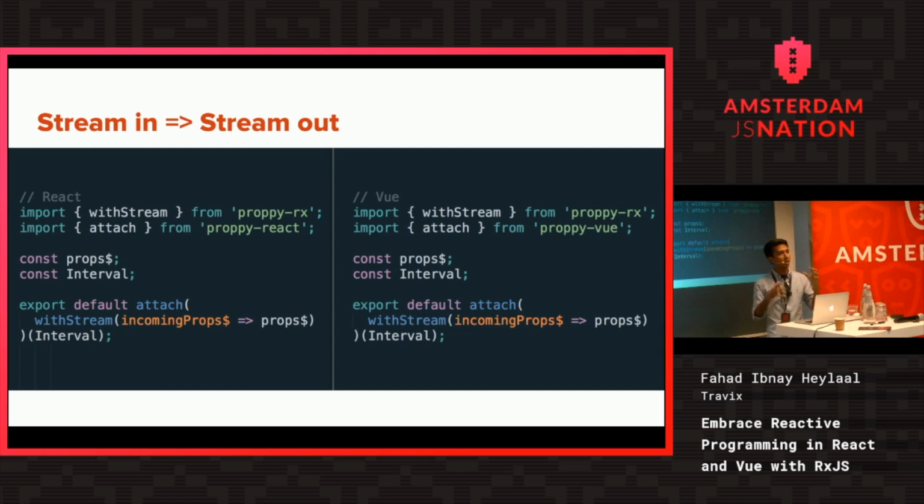In a live example, imagine you have a component that is mounted based on a route, and it has a parameter in the route called product ID. Whenever this component is mounted, you need to get that product ID and fetch some data from the server based on that ID. So that's an asynchronous process. Imagine the user has navigated to something else while the request was in progress, and the prop changes. So it's a second product now. From product ID 1, it became product ID 2. You can handle that with RxJS as an incoming stream and say, OK, my prop ID has changed. Now I want to cancel everything that I was doing before and request this new thing. So I can return a new prop stream, and it will go directly to my base component. So that's how it can all connect.